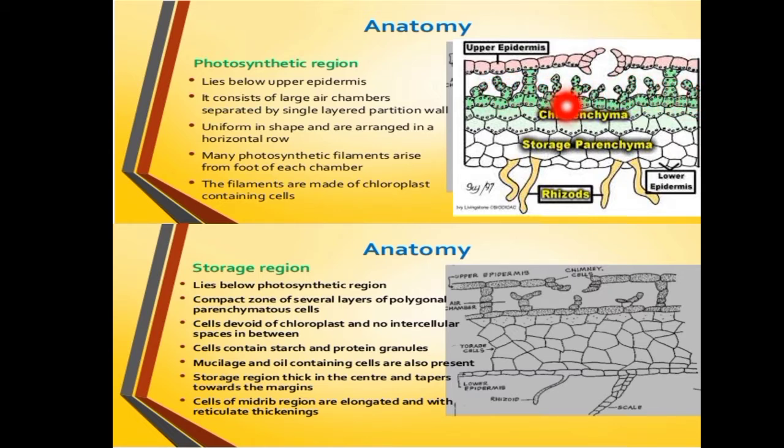It lies beneath the upper epidermis, and here the chambers are bounded by a cell layer forming a thick partition. You can also see the partitions here. These partitions are 3 or 4 cells in height. Each chamber communicates with the exterior through a barrel shaped chimney like pore, and from the floor of each chamber arise short, simple or branched filaments of green cells. They are known as assimilatory or photosynthetic filaments, and the cells of the photosynthetic filaments contain numerous ovoid chloroplasts.